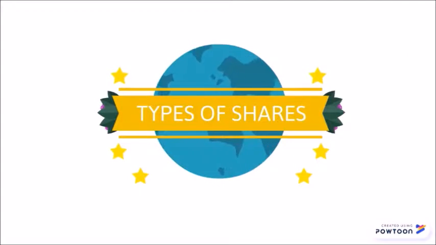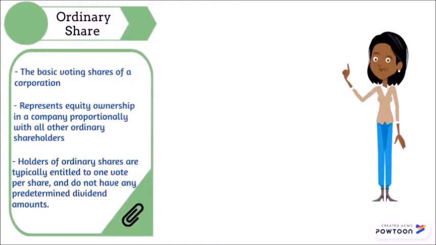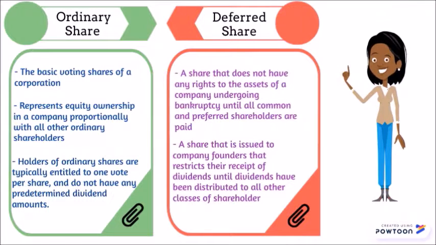Now, we are going to explain about the types of shares. Ordinary share represents the equity ownership in a company proportionally with all other ordinary shareholders, while deferred share is a share that is issued to company founders that restricts their receipt of dividends until dividends have been distributed to all other classes of shareholder.